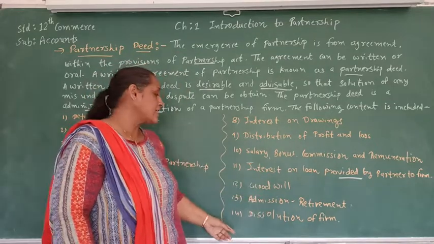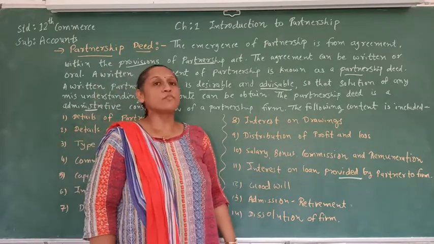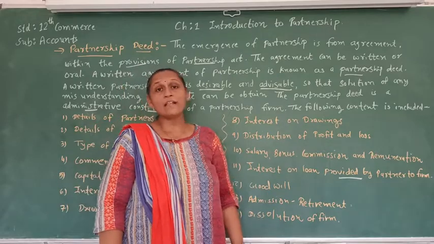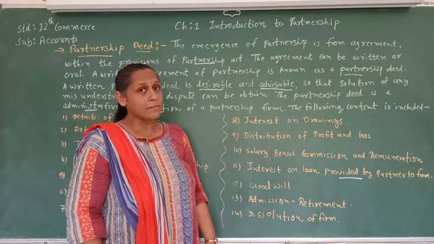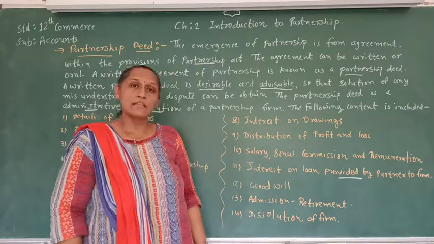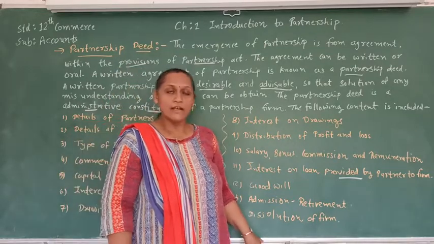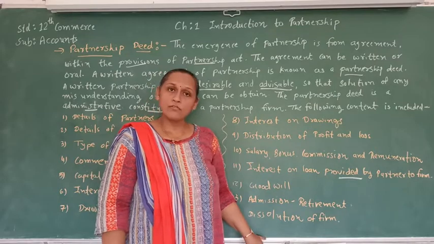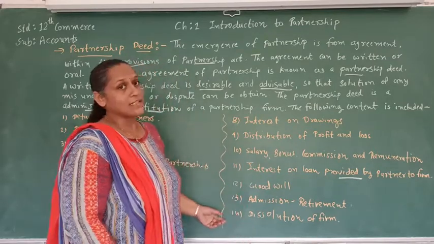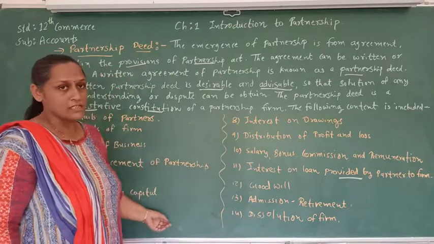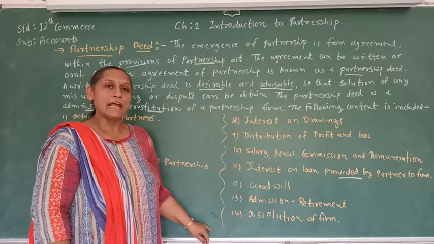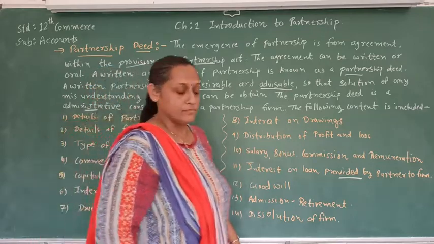And the last thing is the dissolution of a partnership firm. How are the partners going to dissolve the partnership firm? Are they going to sell the whole business to another person, or are they going to liquidate? That means they are going to sell all the assets, pay off the liabilities, and shut down the business. That is also mentioned in the partnership deed. So these are the things that are supposed to be mentioned in the partnership deed. Students, you may note this down, then we are going to see the Act of the partnership.